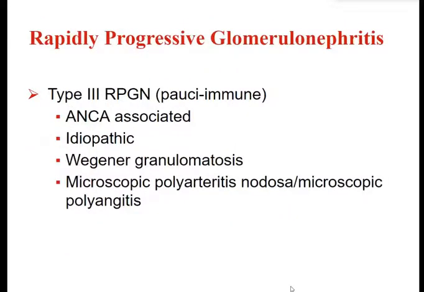Then type 3 rapidly progressive glomerulonephritis, also known as pauci-immune. It could be ANCA associated, it could be idiopathic, it could be associated with Wegener's granulomatosis, it could be associated with microscopic polyarteritis nodosa or microscopic polyangiitis.